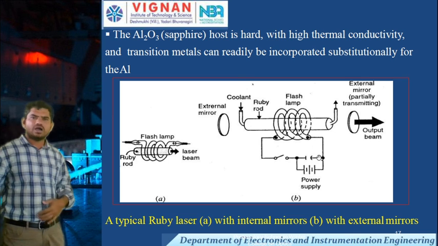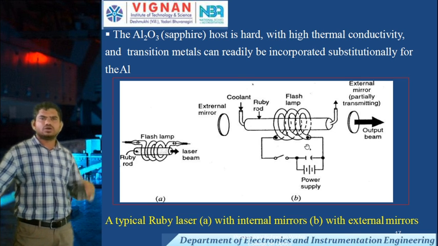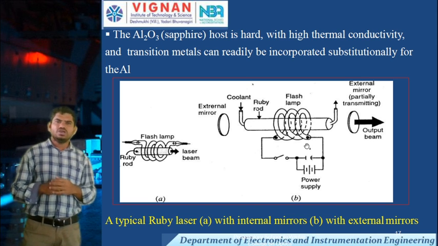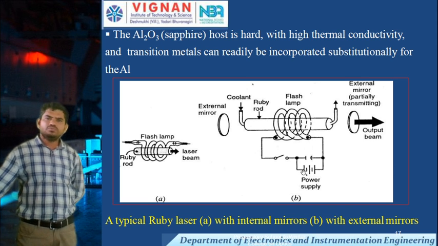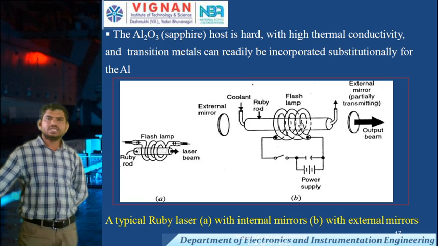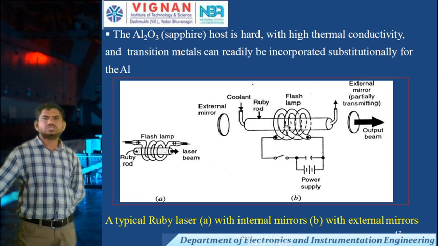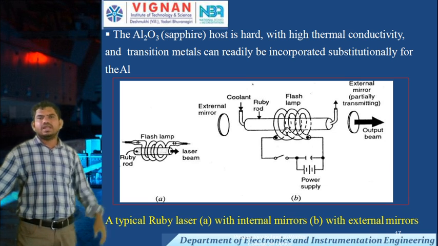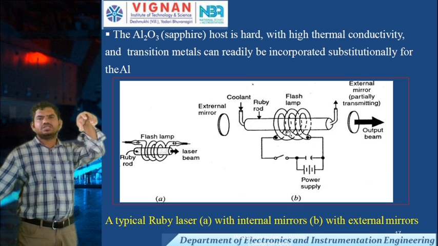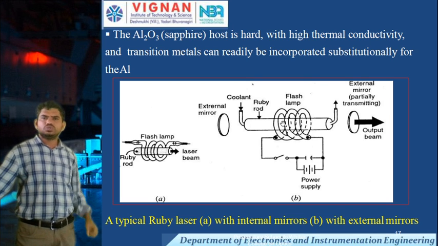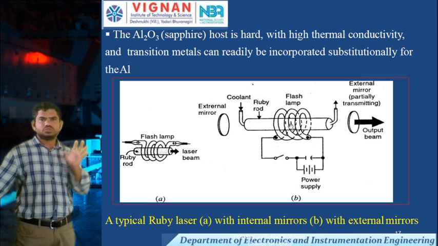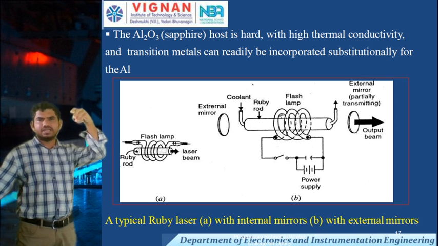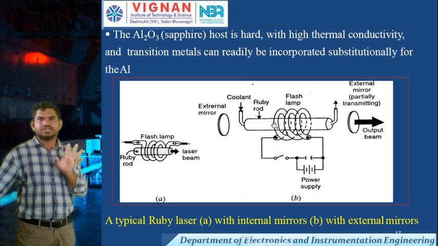Coming to the operation of the ruby laser, when we give some input supply to this xenon lamp, the light is flashed in this helical shape. Due to the light intensity, this rod is heated.